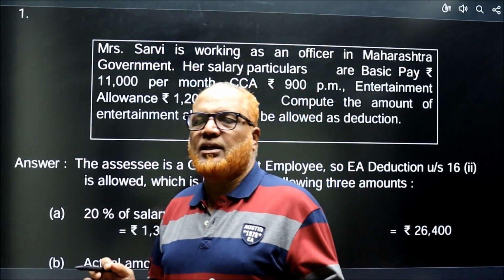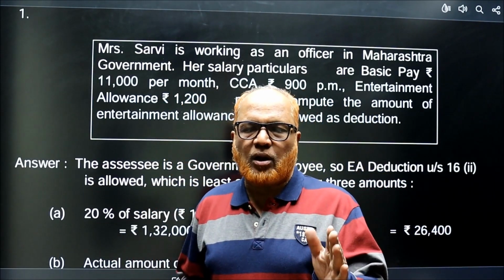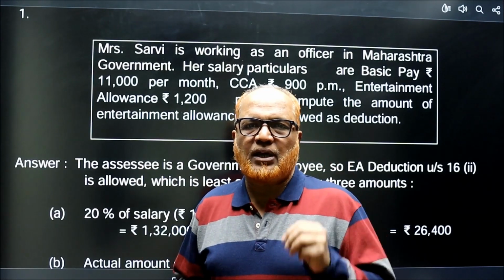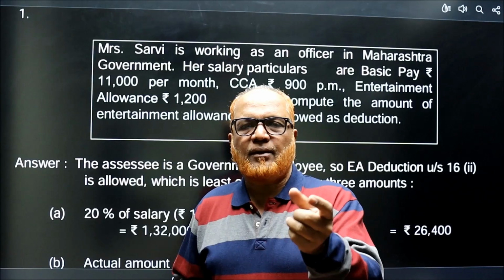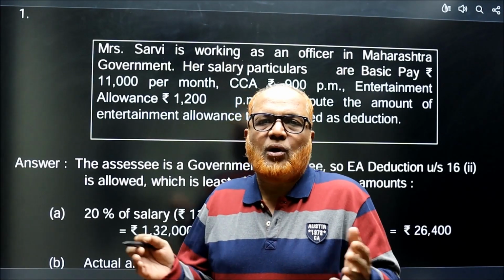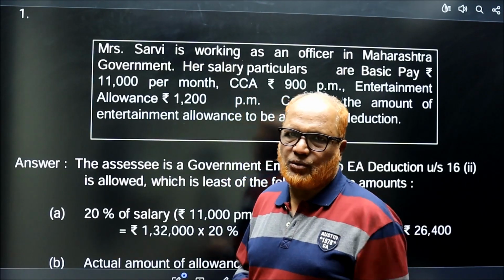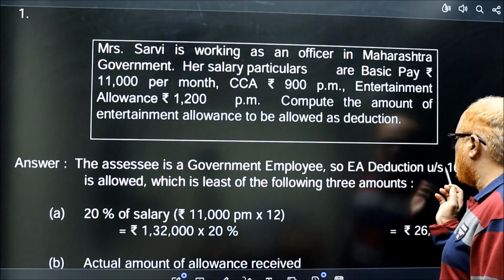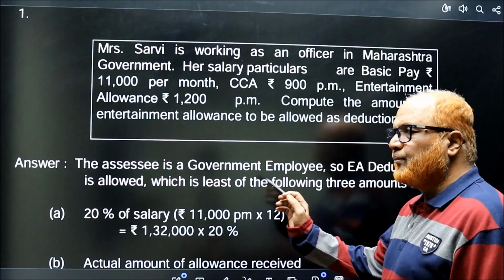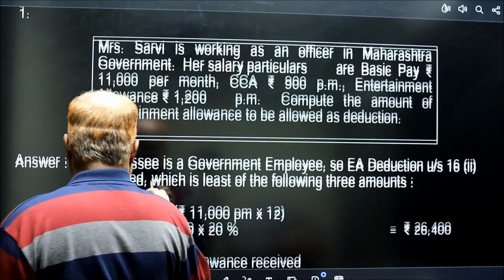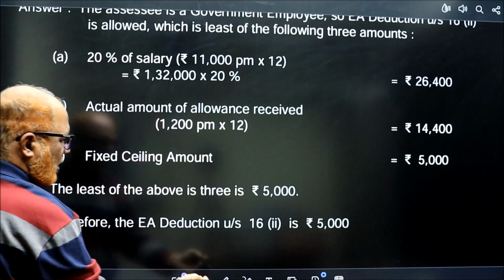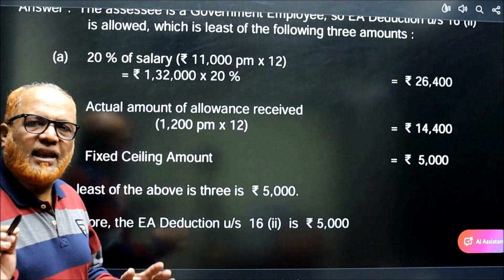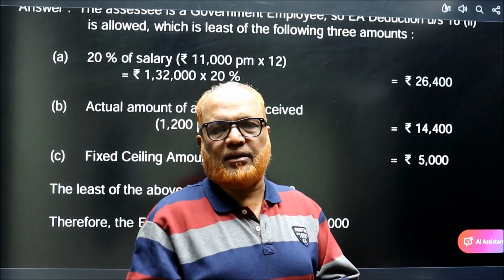The first condition is that if she is a government employee, then only deduction will be allowed. The deduction is the least of the following 3 amounts: 20% of salary, second actual EA received, or fixed ceiling amount of 5,000. So she is a government employee, so EA deduction under section 16(2) is allowed, which is the least of the following 3 amounts. Now see carefully. 20% of salary. Salary means only basic we have to take.